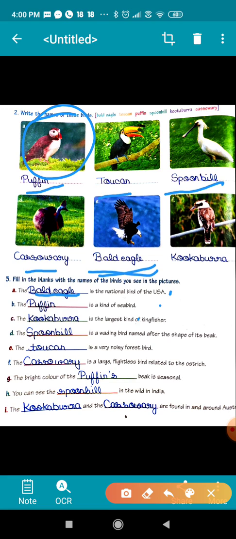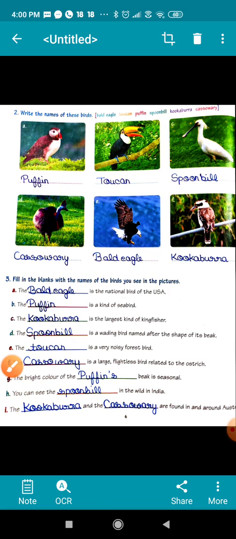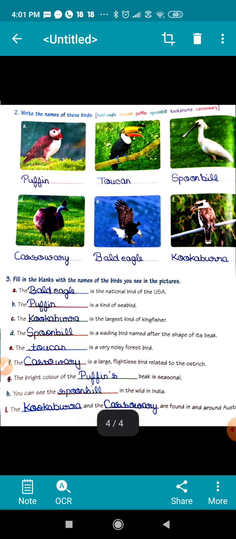Now largest kind of kingfisher is spoonbill. Sorry, largest kind of kingfisher is kookaburra. This one.